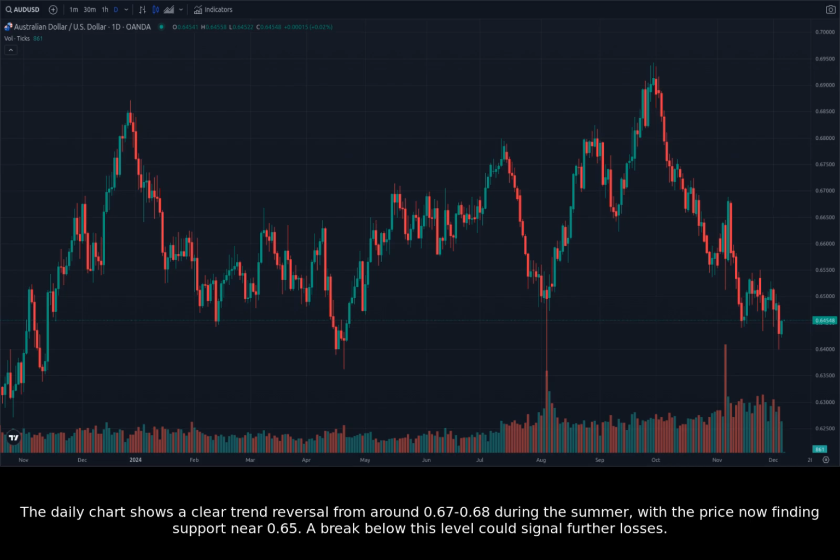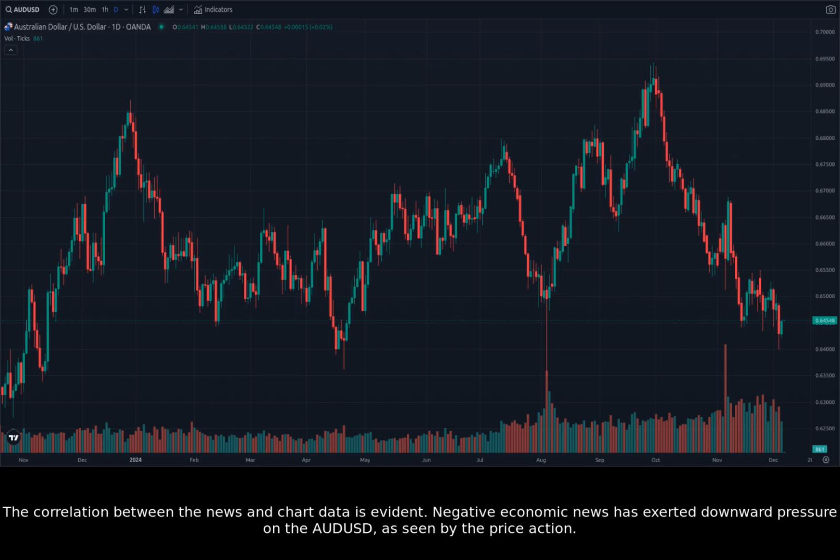The daily chart shows a clear trend reversal from around 0.67 to 0.68 during the summer, with the price now finding support near 0.65. A break below this level could signal further losses. The correlation between the news and chart data is evident. Negative economic news has exerted downward pressure on the AUDUSD, as seen by the price action.